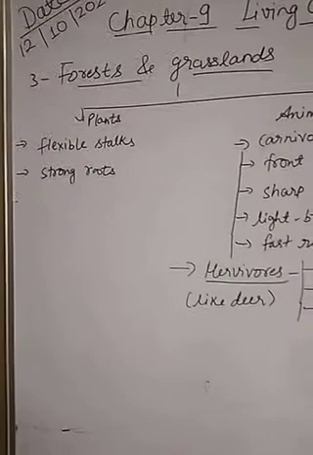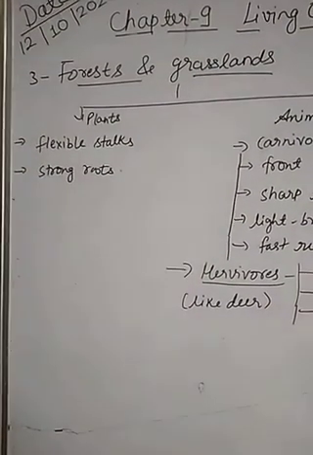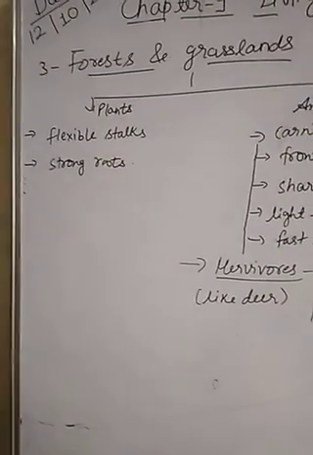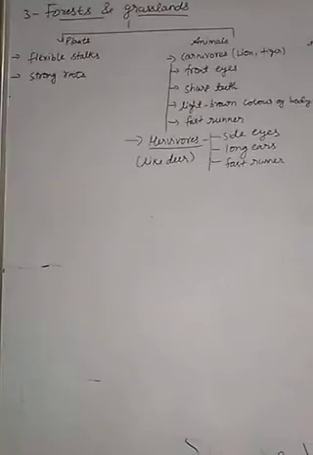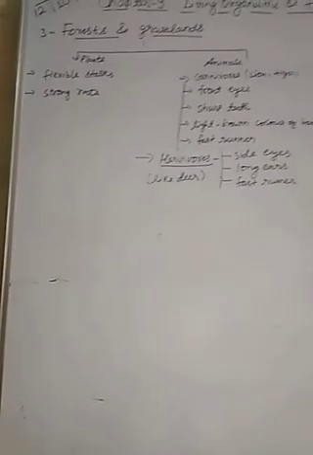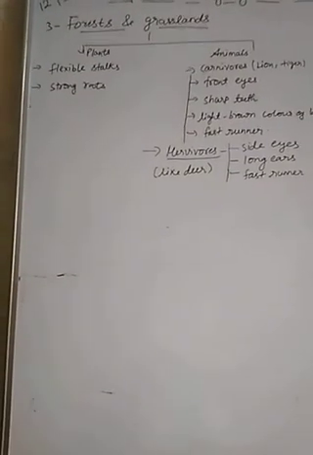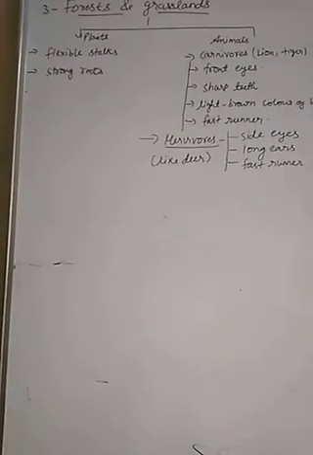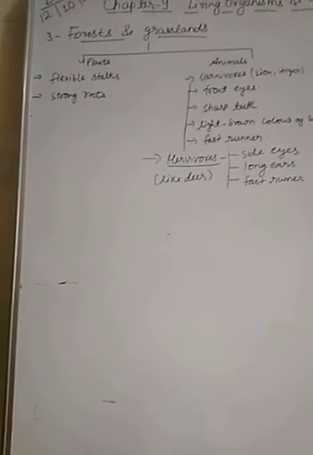Children, now our next topic is the adaptation in the forest and grassland animals and plants. Children, let's know what forests and grasslands are. Forests are the areas having a large number of plants, and the grasslands are the areas which are dry and windy and they get moderate rain. Not too much, not too less.